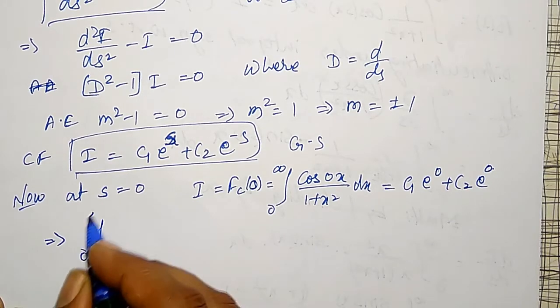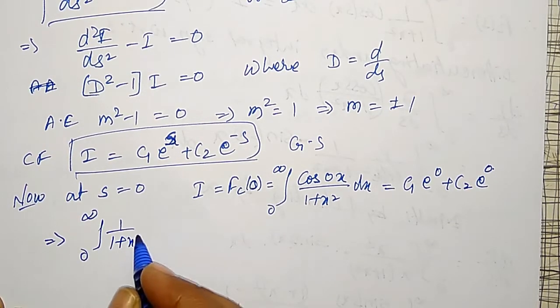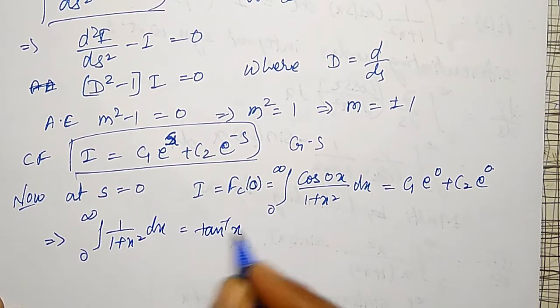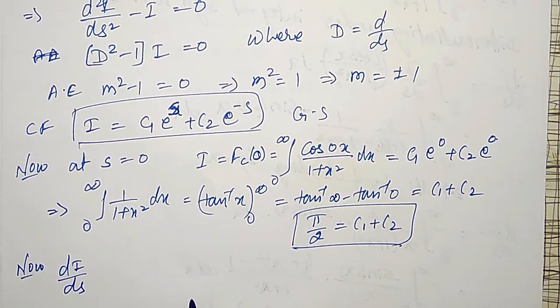Therefore, integration from 0 to infinity 1 by 1 plus x square dx is nothing but tan inverse of x between the limits 0 to infinity.